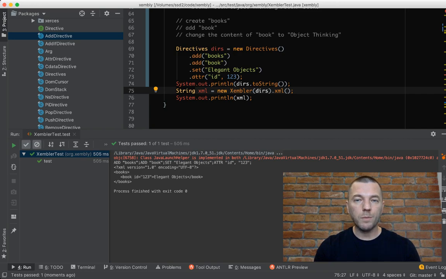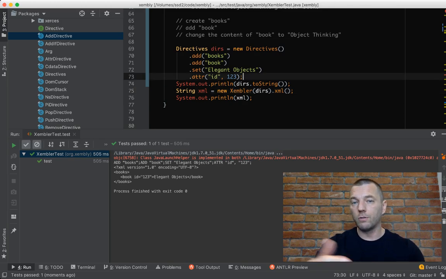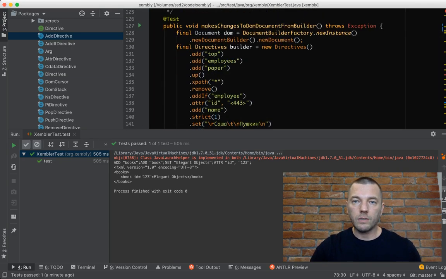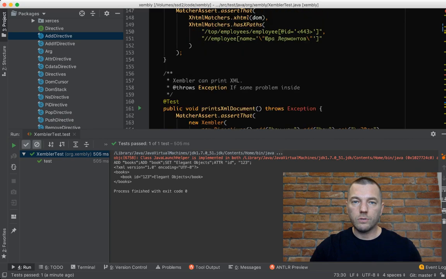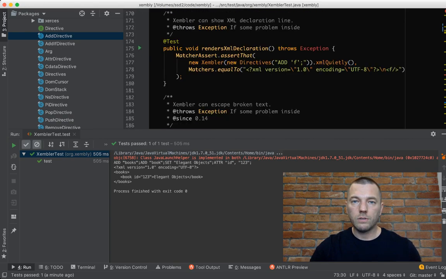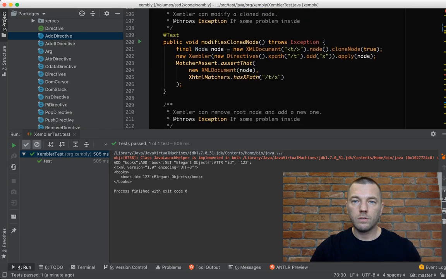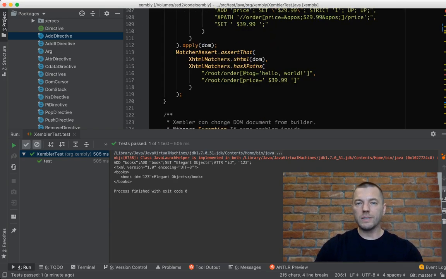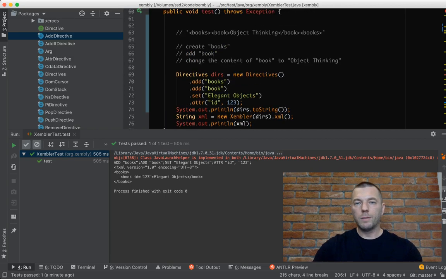But before we jump in there, let me show you how you can modify the document. Not only create a new one, as we just did, but actually modify an existing one. So let me find it in the test. Let's do it this way. I'm using another library of mine, called JCabbyXML, but it's not important now.